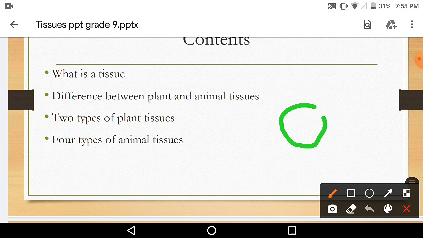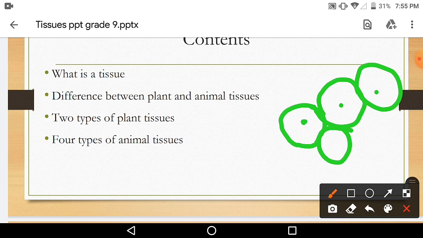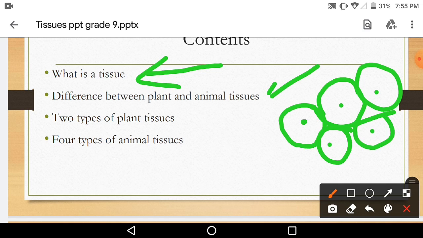The cell is made up of cell wall, nucleus, cytoplasm, and other cell organelles. Now, a group of similar cells performing a similar function is known as a tissue. In this chapter, we learn about tissues, the difference between plant and animal tissue, the two types of plant tissue and their further classification, and the types of animal tissue.